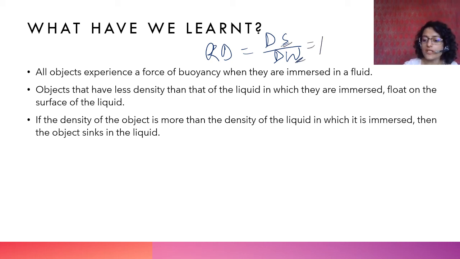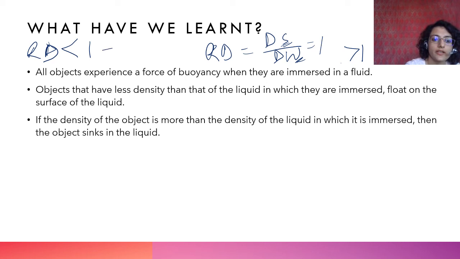If density of substance is higher, then it is greater than 1. So when relative density is greater than 1, then the object sinks. If relative density is lower than 1, which means the density of substance is less than that of water, then the object will float.